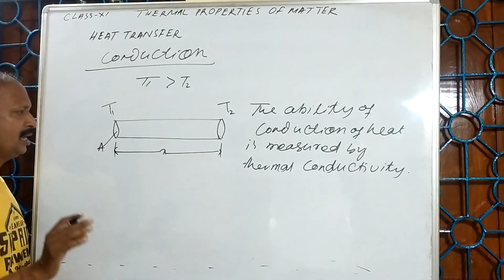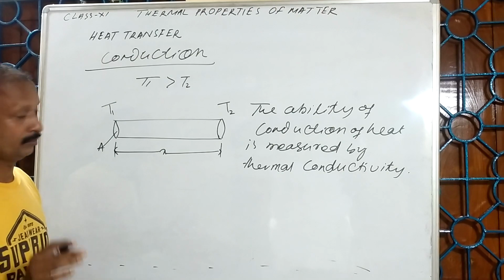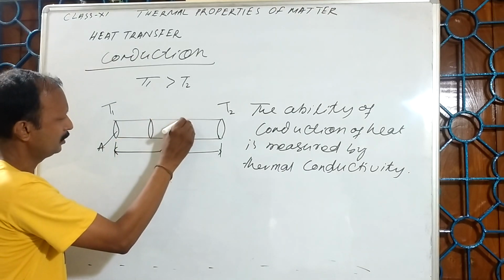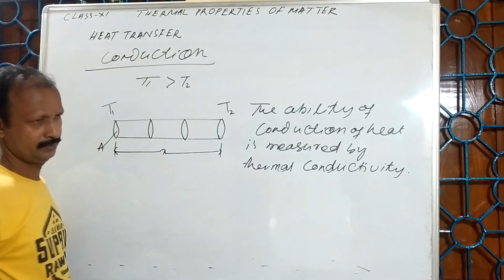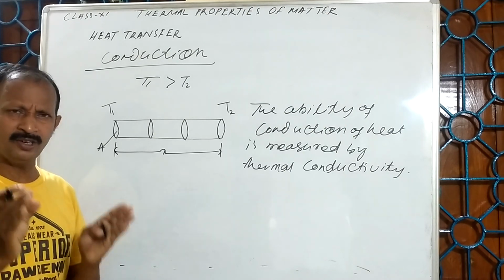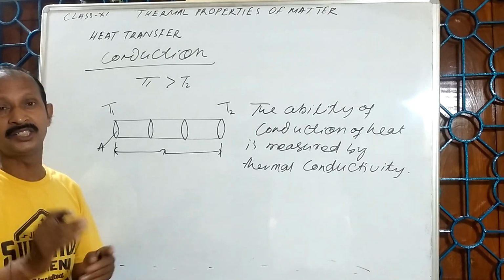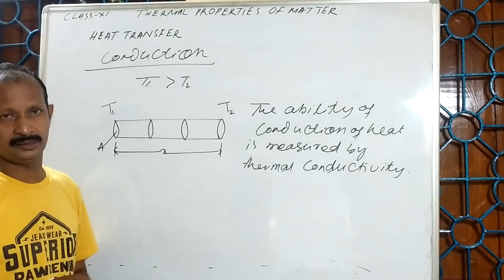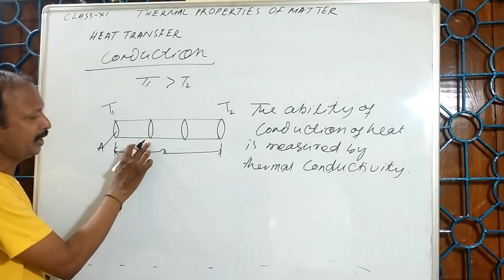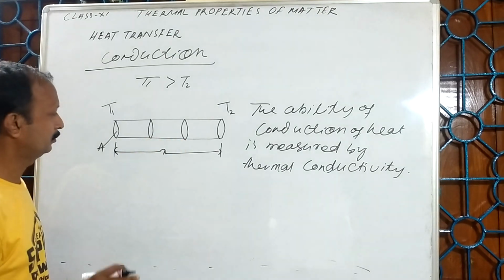Listen. Here, how much amount of heat is flowing? See here. Suppose this is a cross section. You think that after sufficient time, a steady state is reached, in which state the temperature difference at any point is equal.